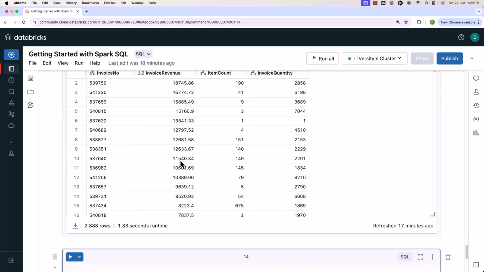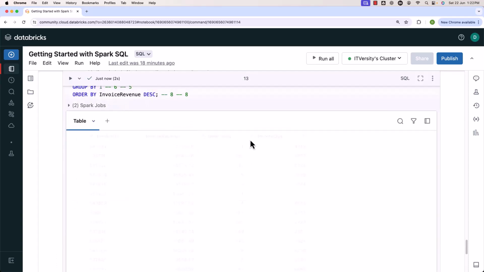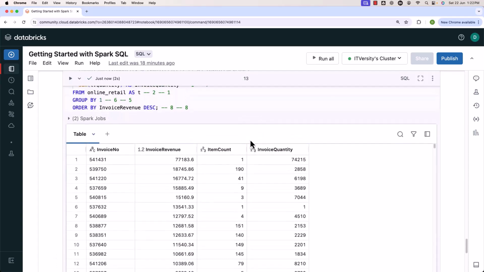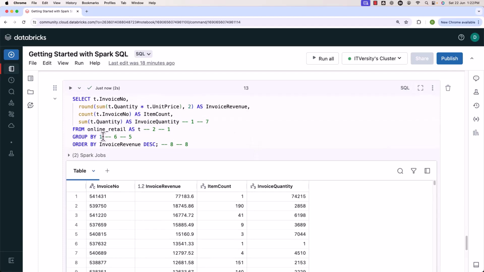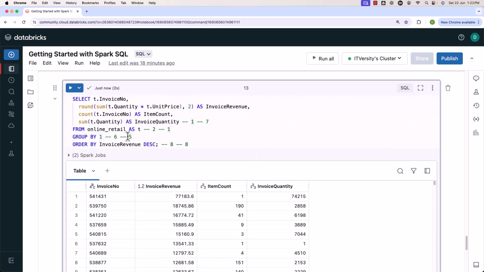Now let me run this. Let's review the outcome. You can see the outcome. It is as per the expectations. Here, either we can specify the column name or the position of the column. As long as it is the typical column without any aggregations, it will work without any issues.